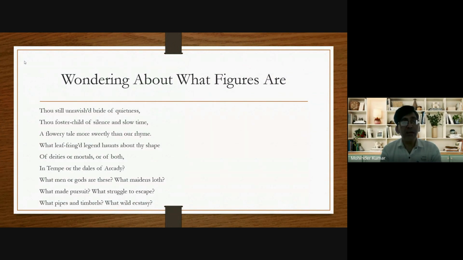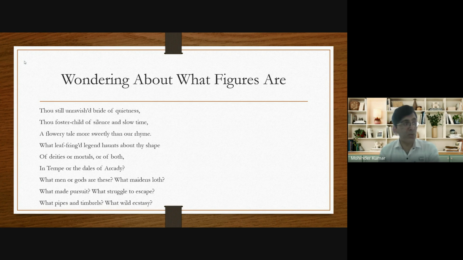Thou still unravished bride of quietness, thou foster child of silence and slow time, a flowery tale more sweetly than our rhyme. What leaf-fringed legend haunts about thy shape, of deities or mortals or of both, in Tempe or the dales of Arcady? What men or gods are these? What maidens loath? What mad pursuit? What struggle to escape? What pipes and timbrels? What wild ecstasy? So that's the first stanza.